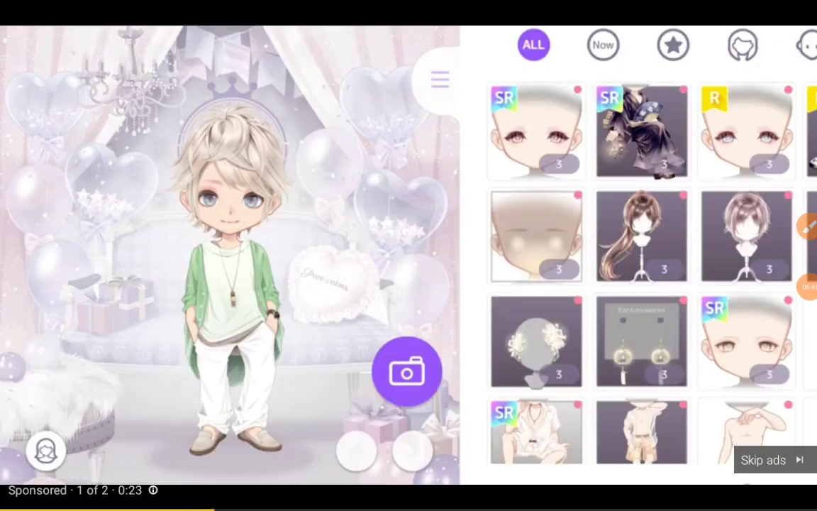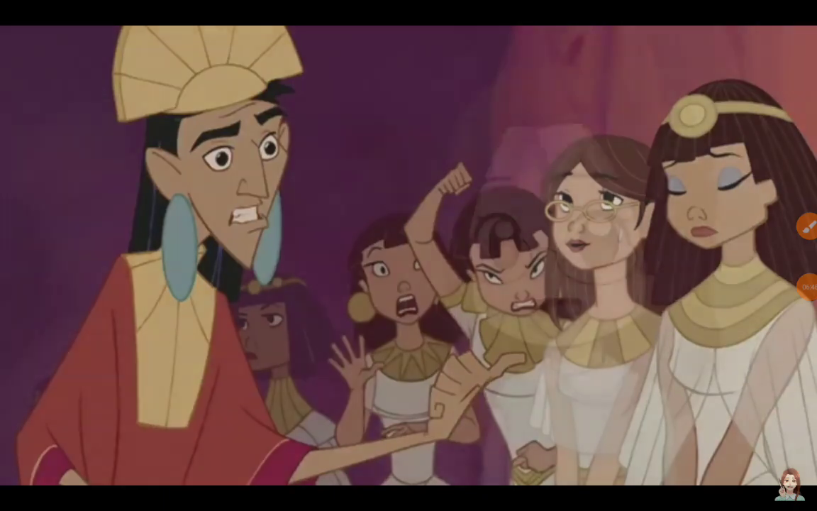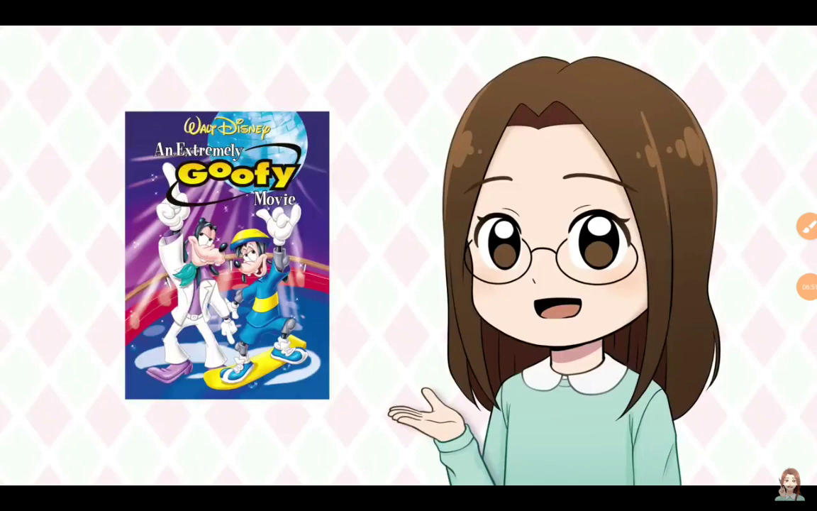The second movie I'm going to draw myself into is An Extremely Goofy Movie.